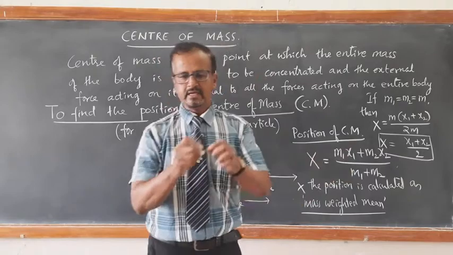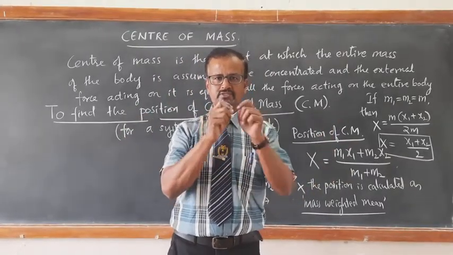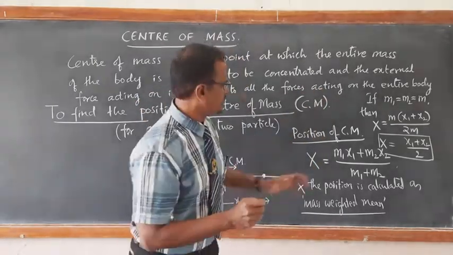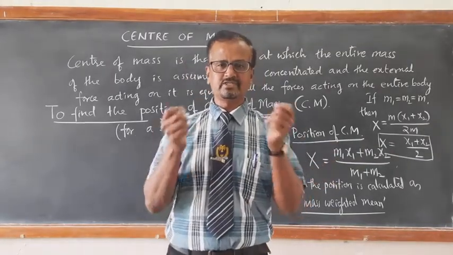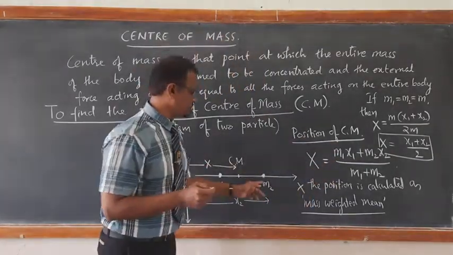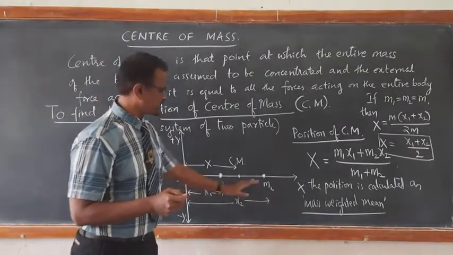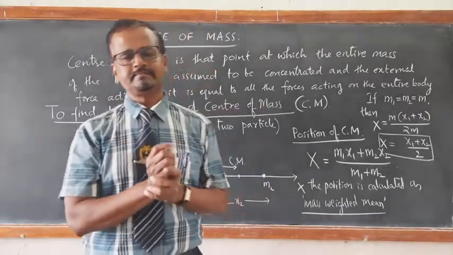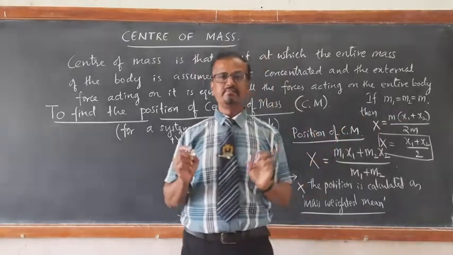That's what I said. If it is a scale, exactly at the geometrical center of that scale, you will find the center of mass. Is it not the geometrical center? Average position means it is the geometrical center of the line joining those two masses from the origin. (x1 plus x2) divided by 2 is exactly at the geometrical center. So that happens if and only if the masses are of the same value.